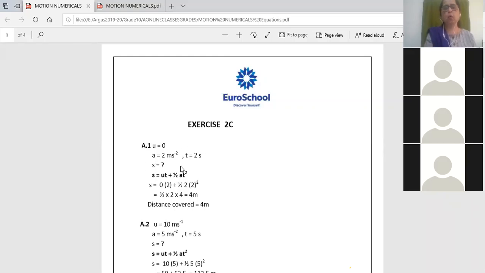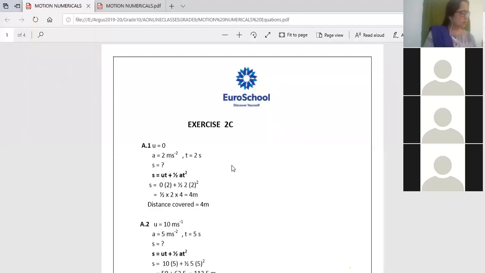But I'm telling you, why did I use this equation? Why didn't I use the first equation? Because there is no s in the first equation. The first equation only has v, u, a and t. So that is why I used the second equation and I got the distance covered. Everyone followed this? Anyone has any doubt? Please ask me just now. Unmute yourself and ask me if you have not followed.